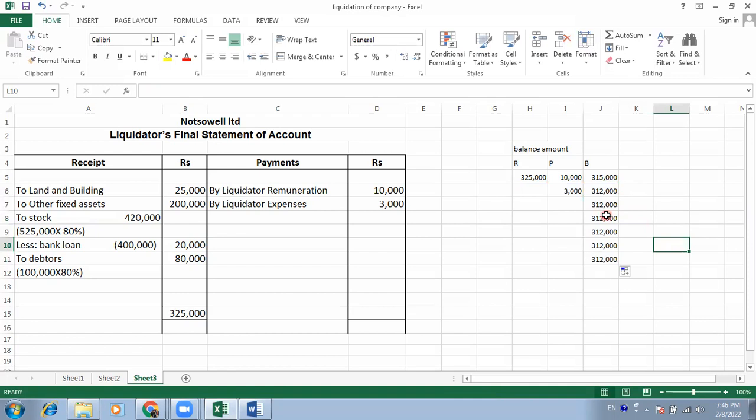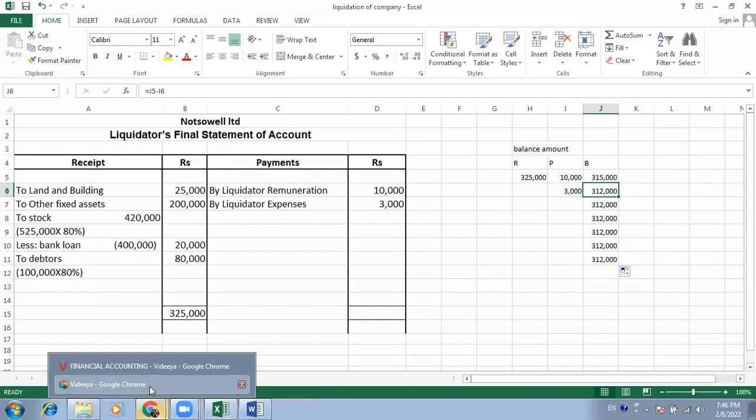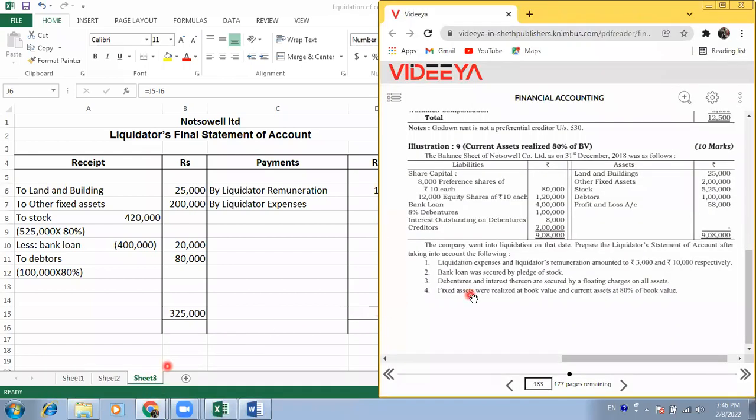So what about next? This 3,000 is deducted. So now we have 3,12,000, so we can pay the remaining loan also, or whatever the liabilities are. So we will see what is the next liability, or what is the next preference for this. As we paid liquidation expenses, then we have to pay preferential payments. Here no preferential payments are there.